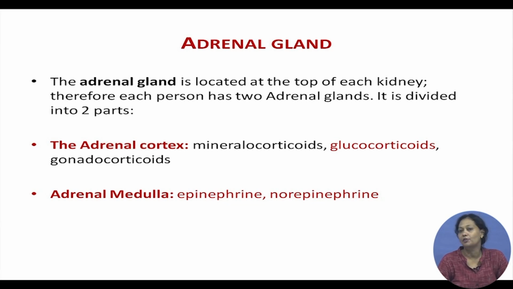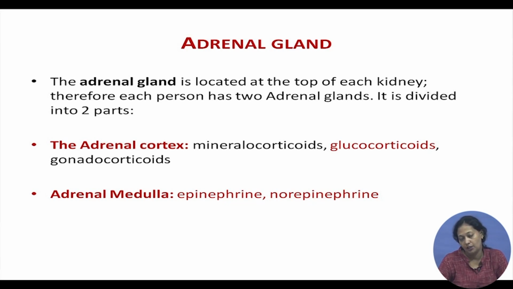So, each individual has two adrenal glands and it is divided into two parts, that is the adrenal cortex and the adrenal medulla. Both these parts of the adrenal gland secrete different kinds of hormones. The adrenal cortex secretes mineralocorticoids, glucocorticoids and gonadocorticoids.